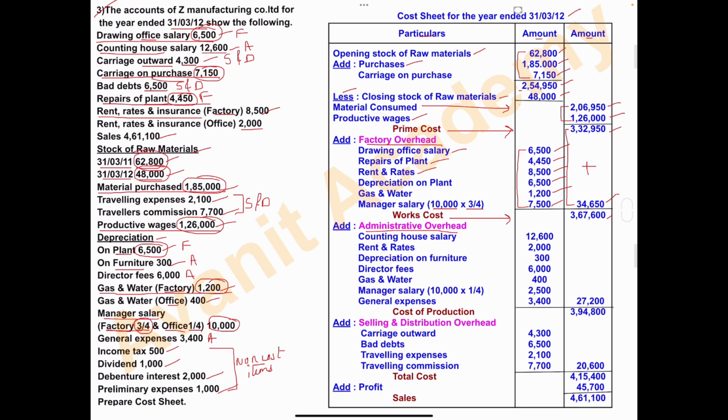This one we take under office overhead. So counting house salary amount is 12,600. Rent, rates and insurance office amount is 2,000.